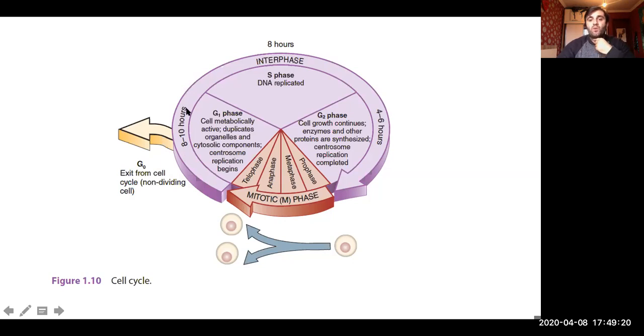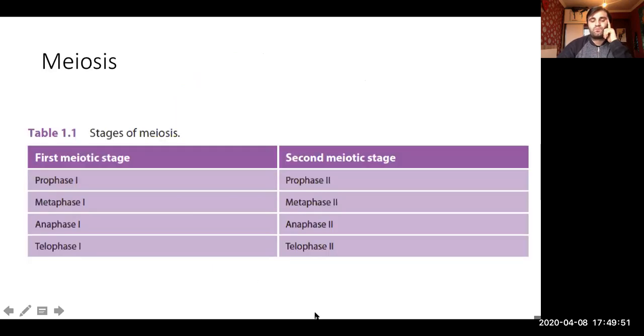For example, what's happening in interphase G1 phase, which lasts 8 to 10 hours? The cell is metabolically active during this phase, duplicates organelles and cytosolic components, and centrosome replication begins. In S phase, DNA is replicated. In G2 phase, cell growth continues, enzymes and other proteins are synthesized, and centrosome replication is completed. Then mitosis, which we already mentioned, and you see the final consequence.